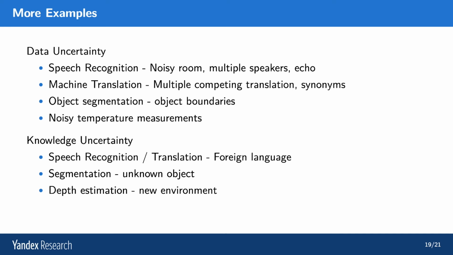Now, knowledge uncertainty for speech recognition or translation would be if somebody is speaking a foreign language. Let's say you're in a very quiet, nice room, no echo, very good acoustic conditions, but the person speaks a language you don't understand. Let's say Sanskrit or Latin or some other dead language, Minoan. And you just don't know, and you just don't understand what is being said. That's knowledge uncertainty. For segmentation, it is an unknown object. For image classification, an unknown object. For depth estimation, it could be a new environment, and so on and so forth. In general, knowledge uncertainty represents various forms of dataset shift and data sparsity problems.